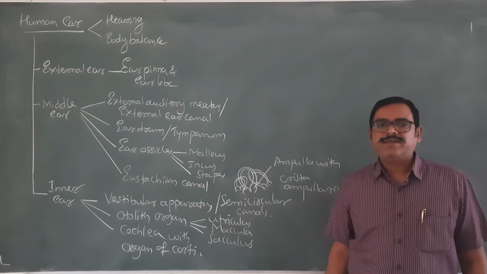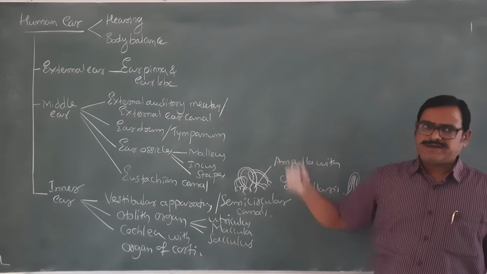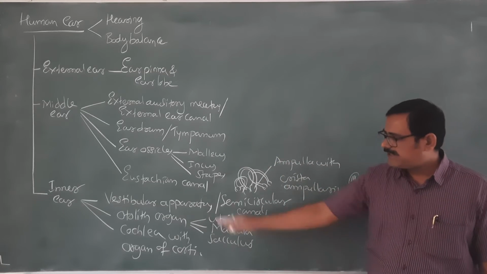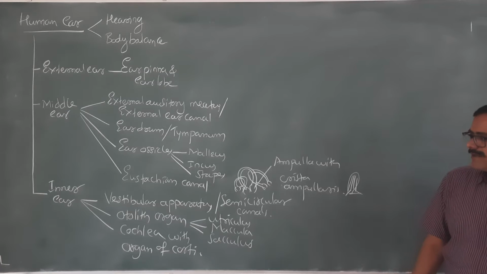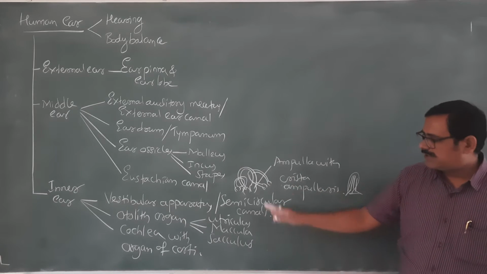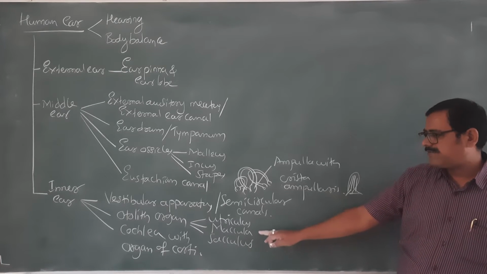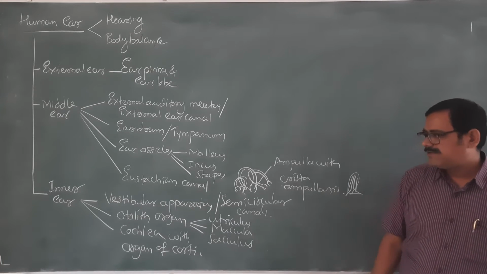This eustachian canal helps in maintaining optimum pressure in front of and behind the eardrum. Now, in the inner ear, the vestibular apparatus has three semicircular canals. There is also the otolith organ, which has utriculus, macula, and sacculus.